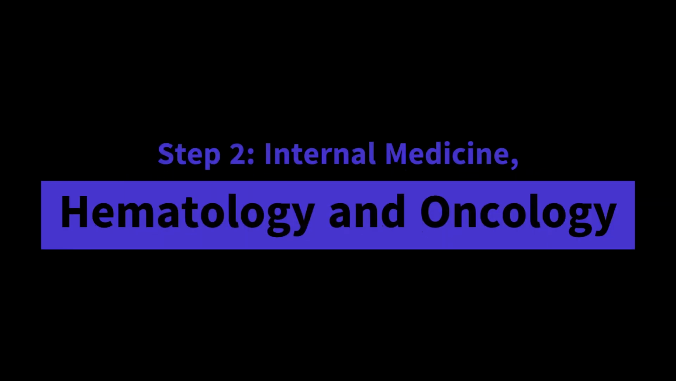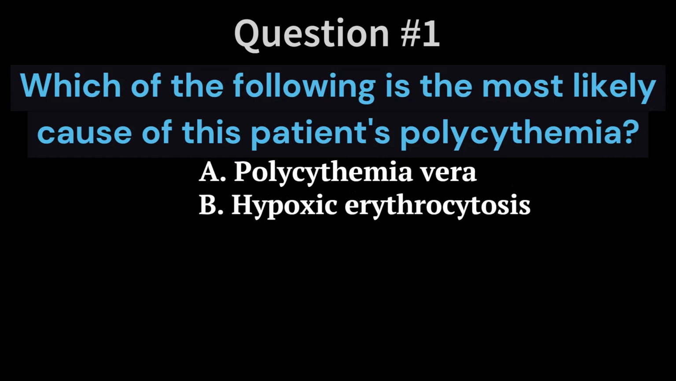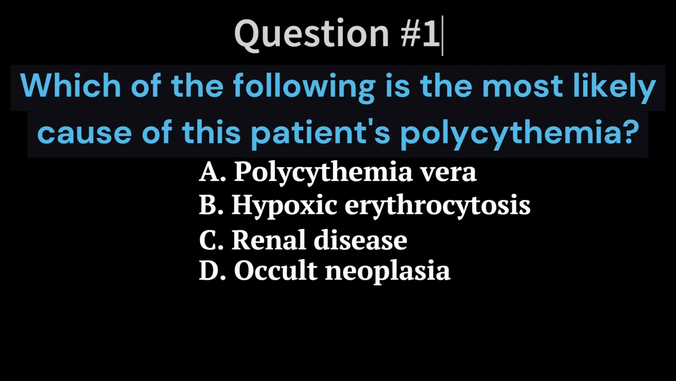Today, we're diving into Step 2, Internal Medicine, focusing on Hematology and Oncology. Let's get started with question number 1. For the following case, which of the following is the most likely cause of this patient's polycythemia? A. Polycythemia vera. B. Hypoxic erythrocytosis. C. Renal disease. D. Occult neoplasia.